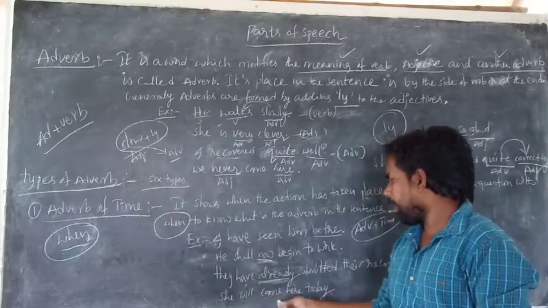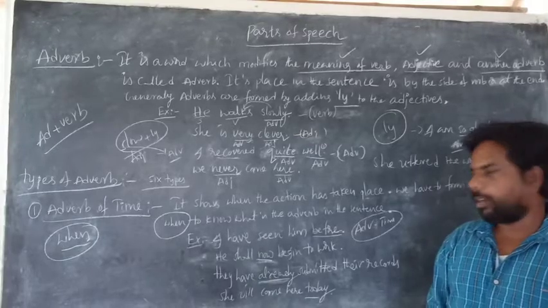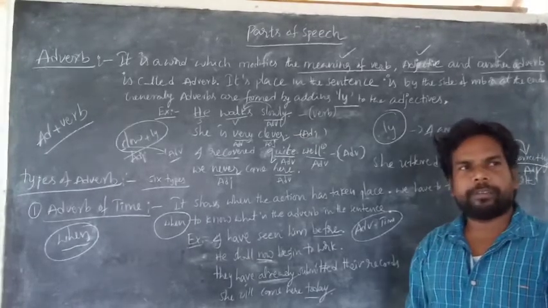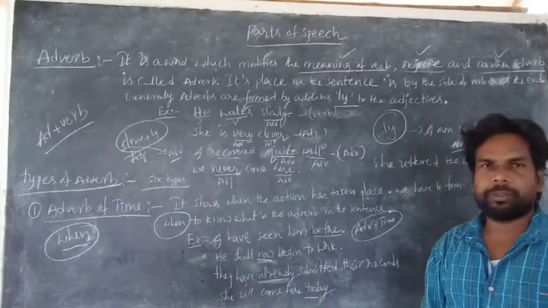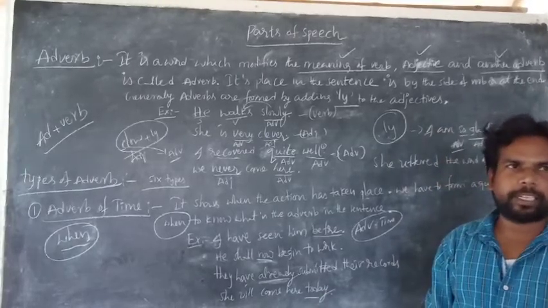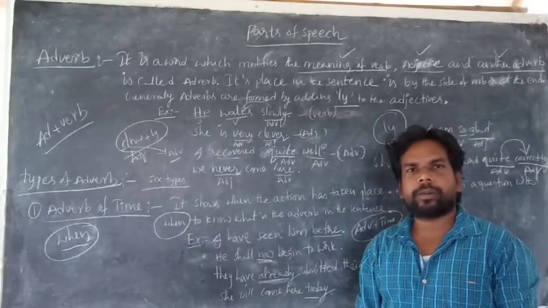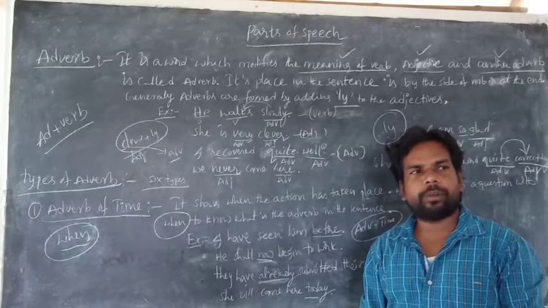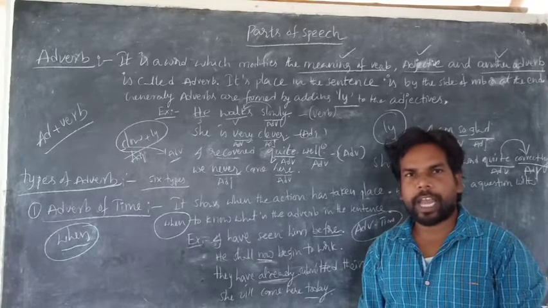He will come here today. So when will he come? When will he come here? Today. Today is an adverb of time. Is it clear? To know what is the adverb of time in the sentence, you should make a question with when. Then you can understand what is the adverb of time.